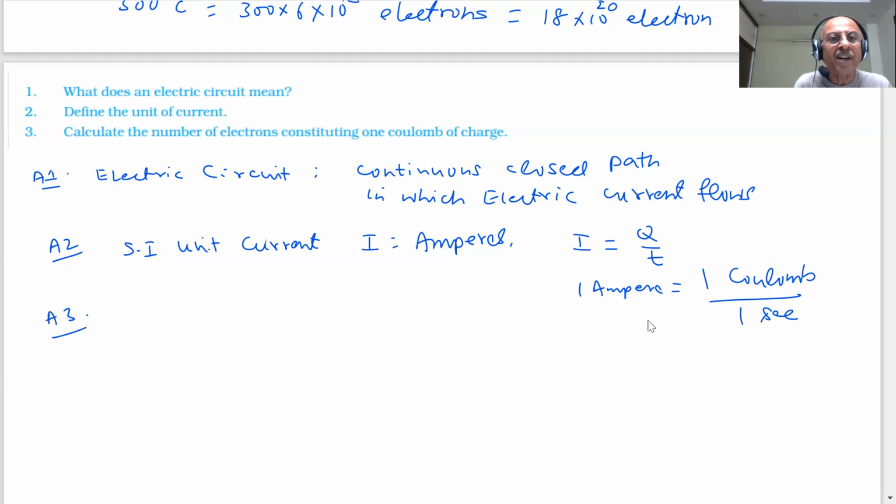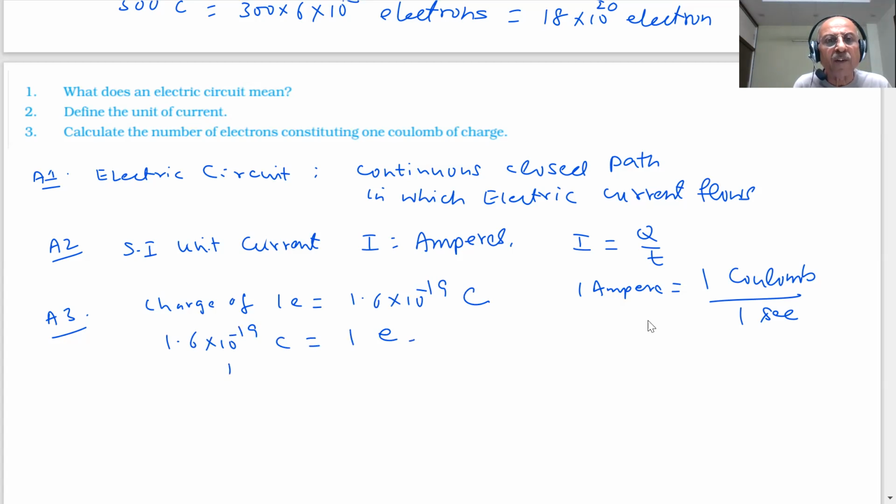Answer number 3, students: calculate the number of electrons constituting 1 coulomb of charge. We have just calculated this before you. The charge of 1 electron is how much? 1.6 into 10 minus 19 coulomb. Therefore, 1.6 into 10 minus 19 coulombs is equal to 1 electron. Then 1 coulomb of charge will be how much? 1 by 1.6 into 10 minus 19 electrons, which comes to about 6 into 10 power 18 electrons. Am I right?